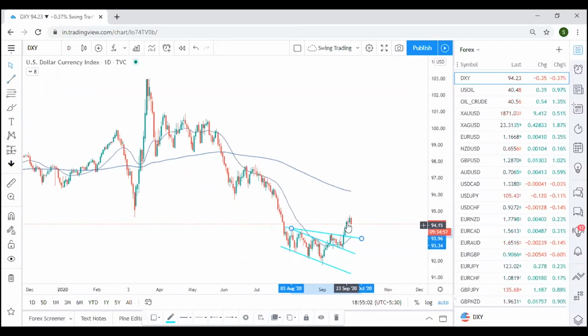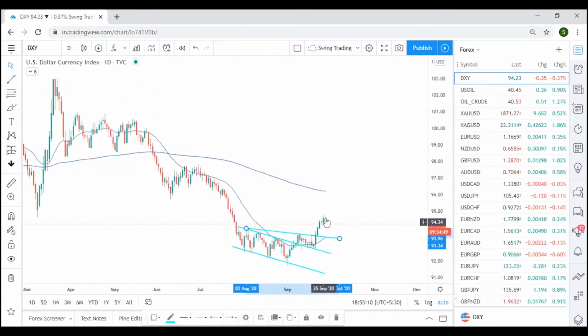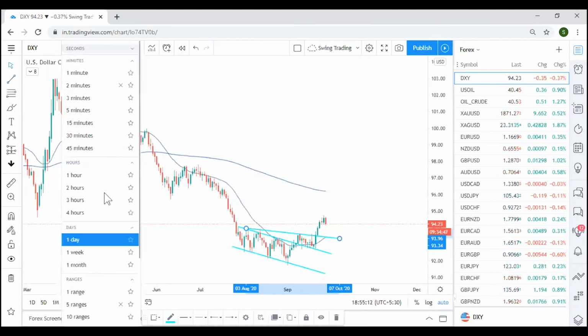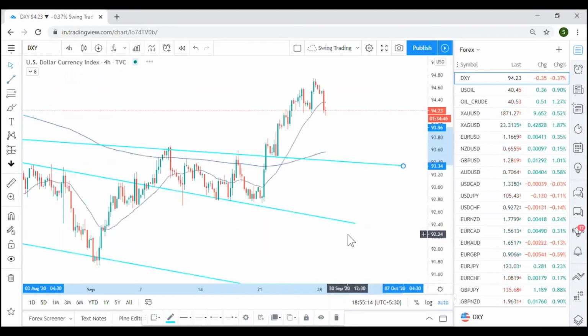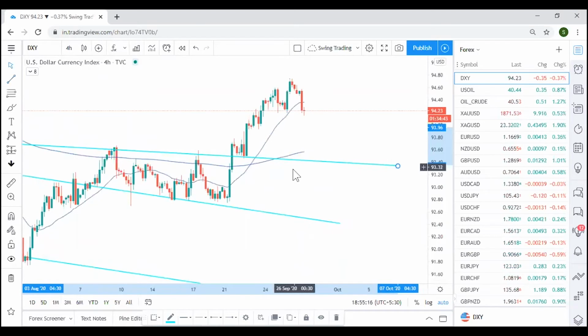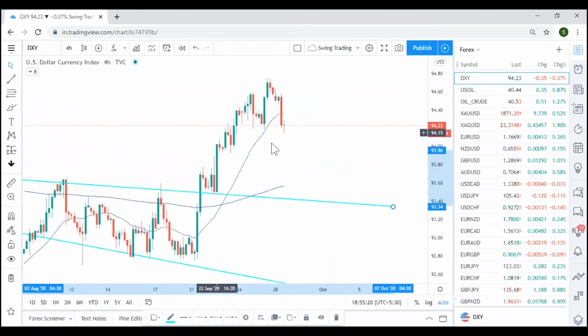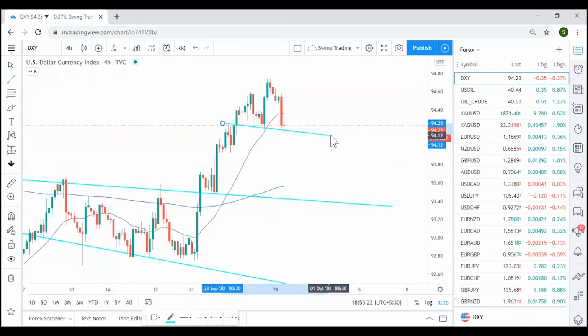It looks like an impulse move. I'm expecting the market to go up. The way it has fallen, it has the same intensity to go up. Today the market is doing a pullback, which is a good thing. Monday's market does the pullback, which is an obvious thing most of the time in the currency and forex market. Currently, in the 4-hour time frame, it's trying to take support. It looks like the pullback might be complete.